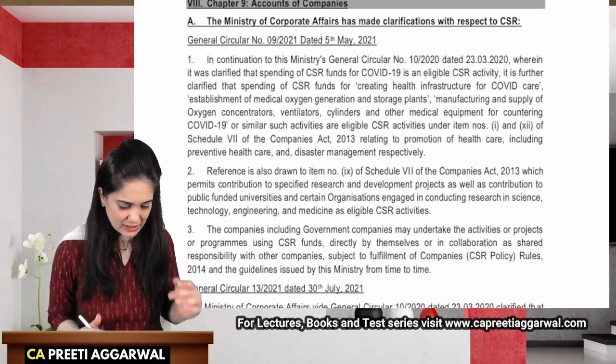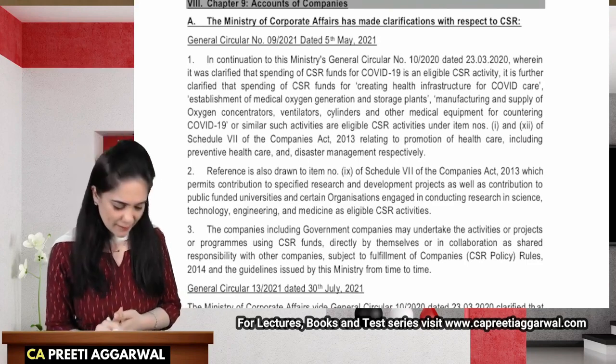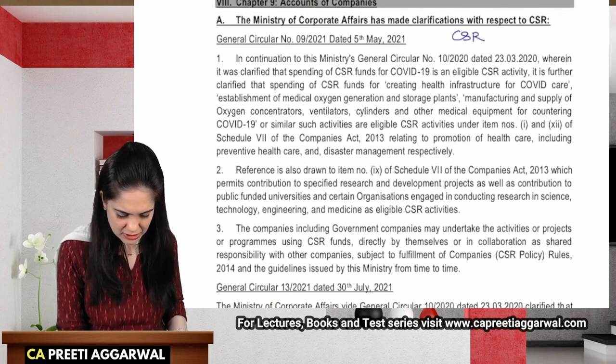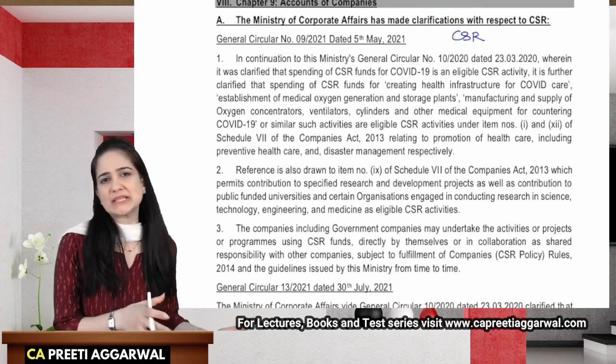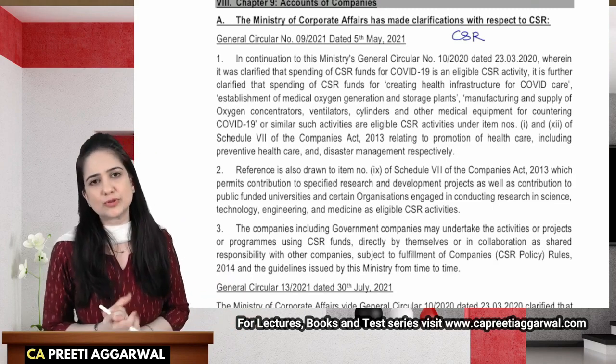Next amendment is in accounts of companies, and there are many amendments from this chapter. The basic amendment relates to corporate social responsibility. Now, I don't think that we need to go through the companies to which CSR applies, section 135. You're already aware of that. Let's quickly go through these amendments.